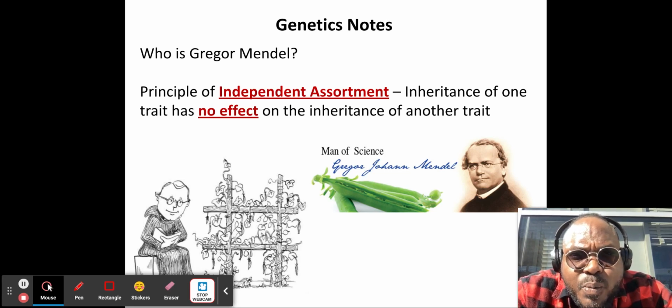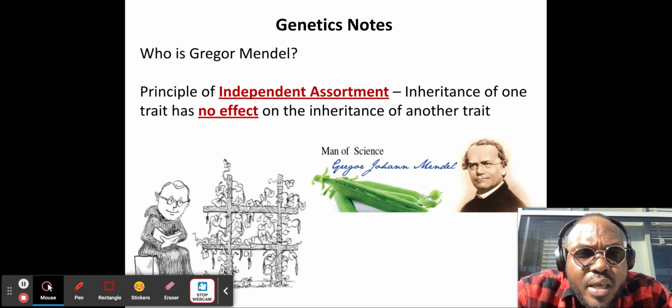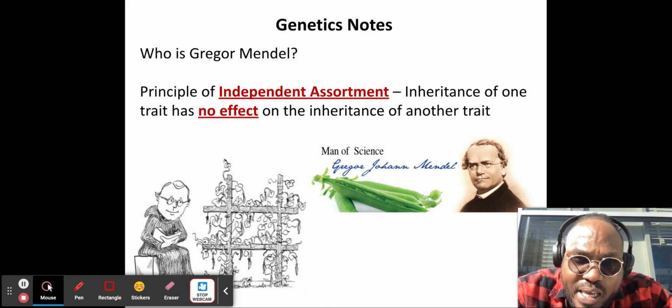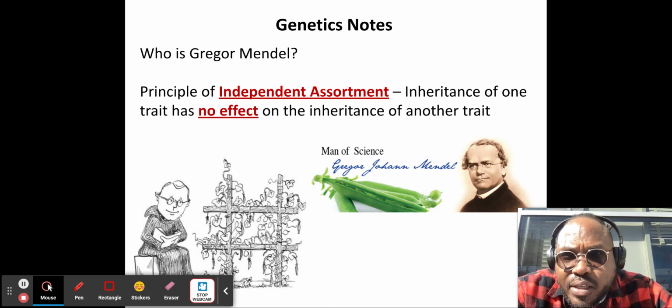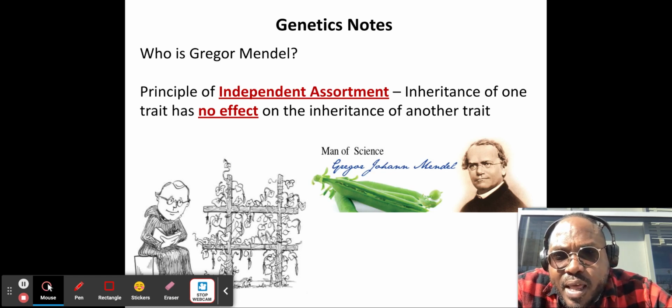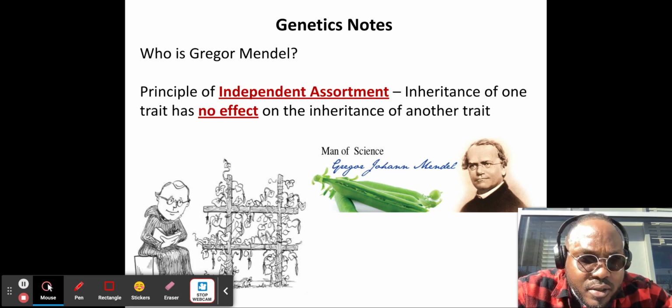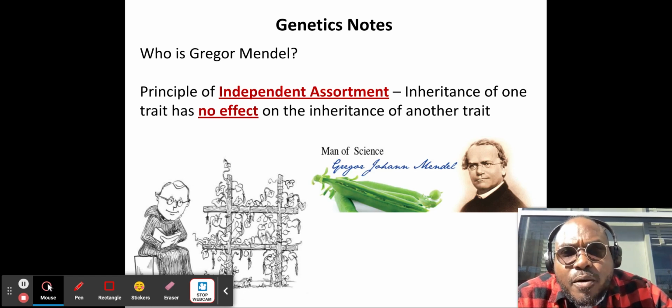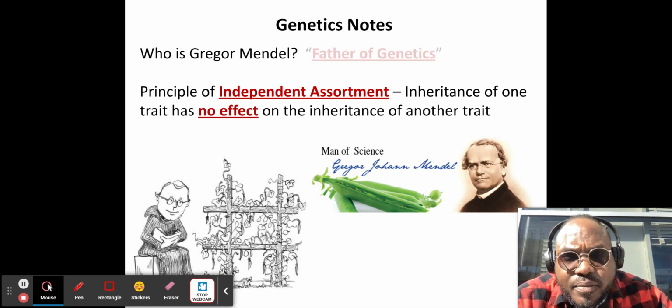The principle of independent assortment is that inheritance of one trait has no effect on the inheritance of another trait. So what does that mean? It means that I may inherit one trait from my father, like height, but that doesn't mean I'm necessarily going to inherit all of his traits. So I might have his height, but I might not have his hair color. This is the principle of independent assortment: inheritance of one trait has no effect on the inheritance of another trait.